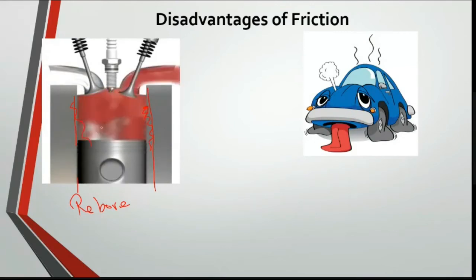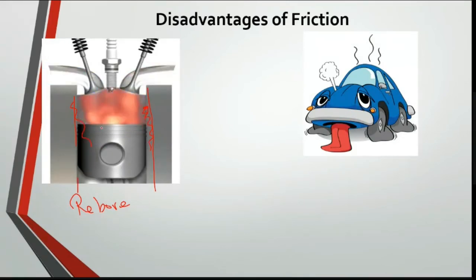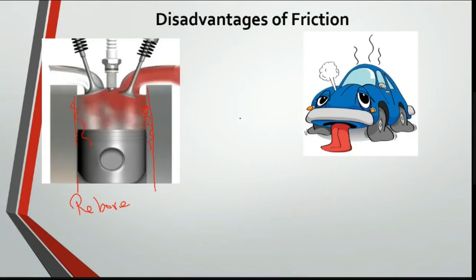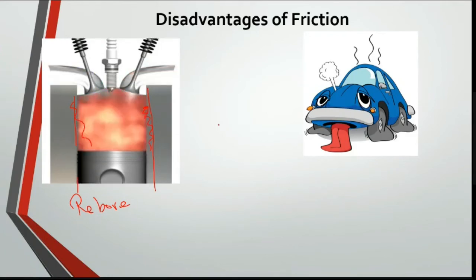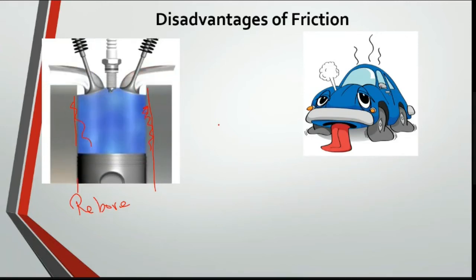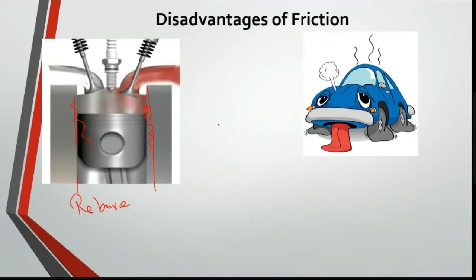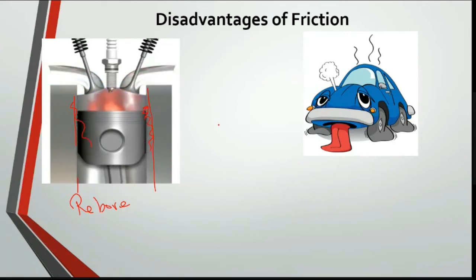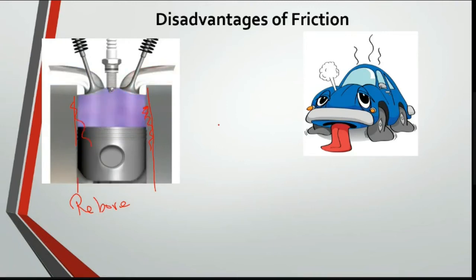Even the tires, right? If you look at the tires in a car, what happens? There is a possibility to slide in the rainy season. You don't have any control of your vehicle, because the tire grips will wear off. Because of that, you don't have that friction, so it will cause problems. So the wear occurs due to friction. Friction is very important, but it also acts as a disadvantage because of wear.